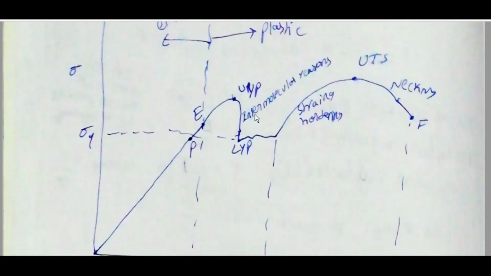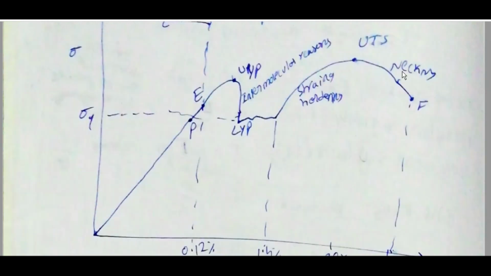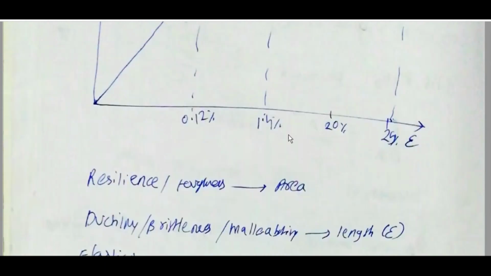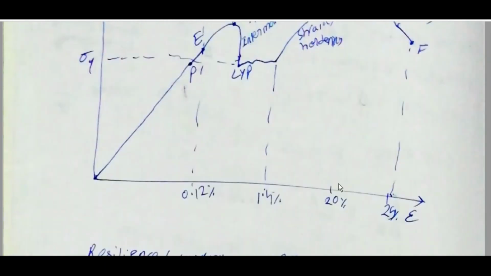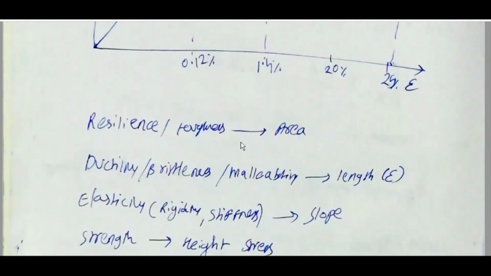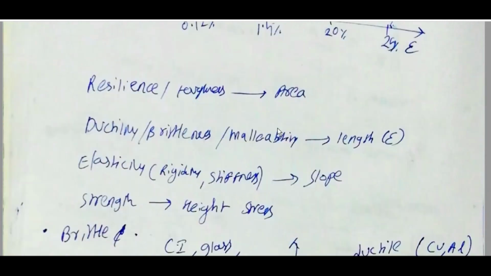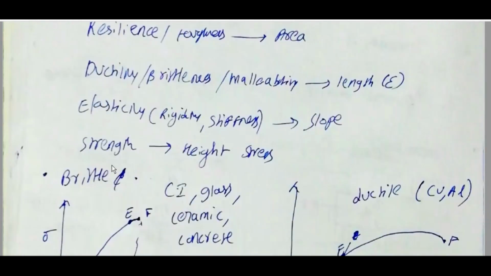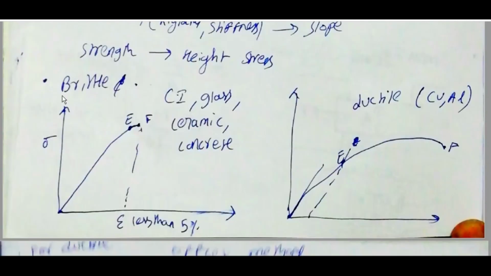Then strain hardening, then necking. Resilience or toughness is the area under the curve. Ductility, brittleness, malleability relate to the length, epsilon, till what epsilon it goes. Elasticity, rigidity, stiffness is the slope; strength is the height of stress.